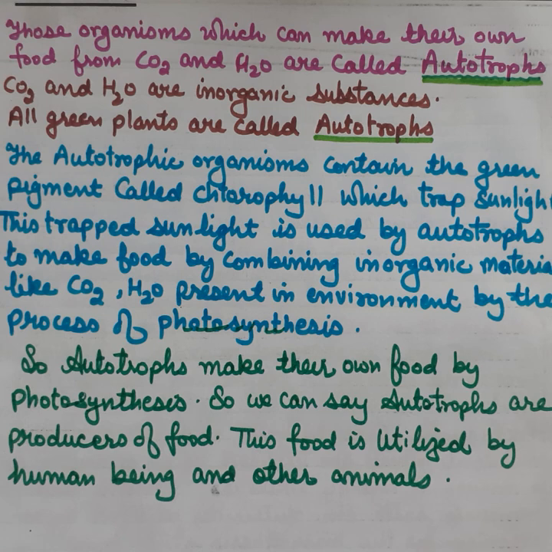So, autotrophs make their own food by photosynthesis. So we can say autotrophs are producers of food. This food is utilized by human beings and other animals.